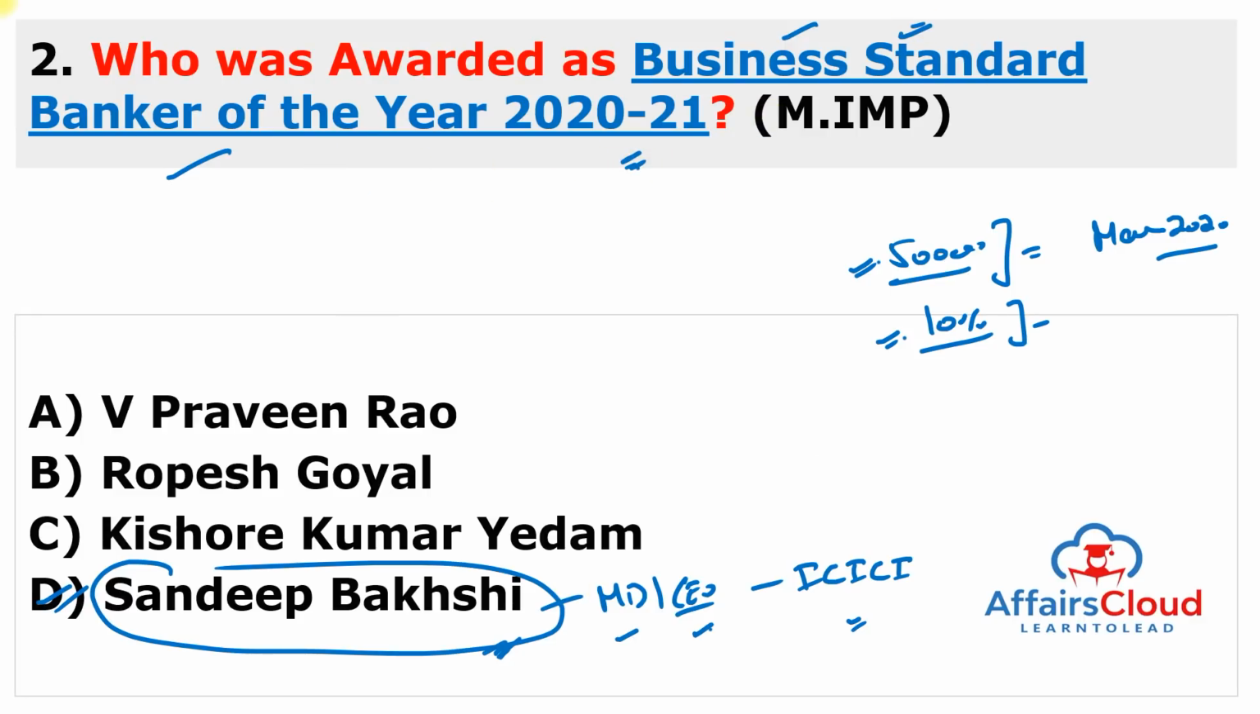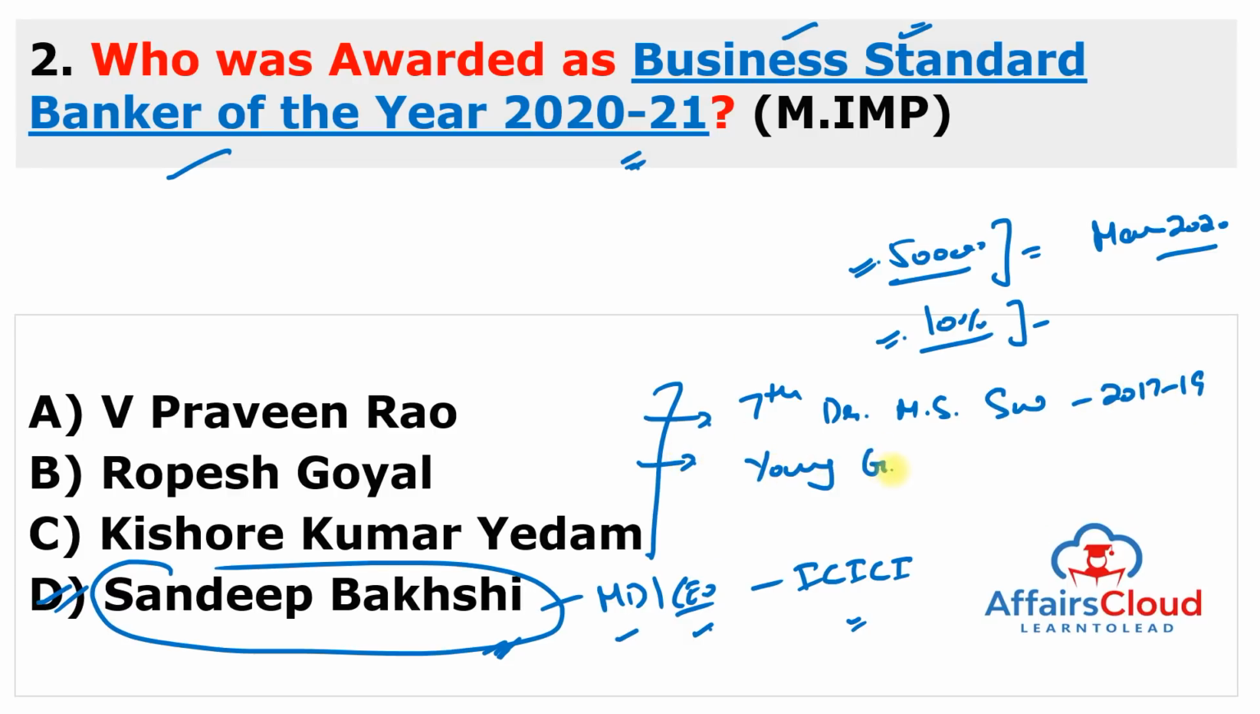But you can also remember the other famous awardees. V. Praveen Rao, you can see, he recently won the 7th Dr. M.S. Swaminathan Award for the year 2017-19. Rupesh Goyal, he recently won the Young Geospatial Scientist Award 2021. Next is Kishore Kumar Yadam. He recently won the World CEO of the Year 2021 Award. So all awardees are very, very important.